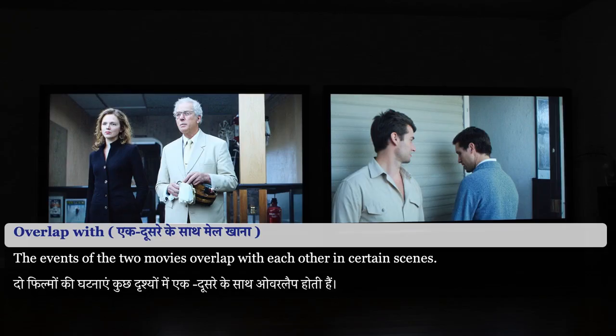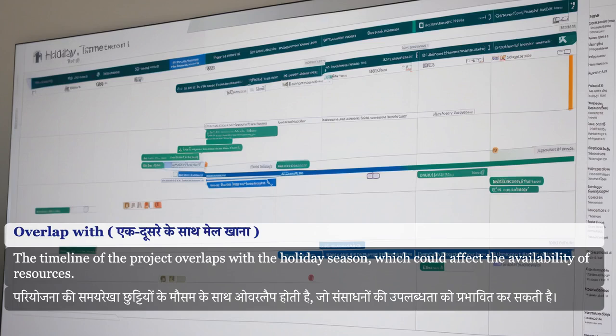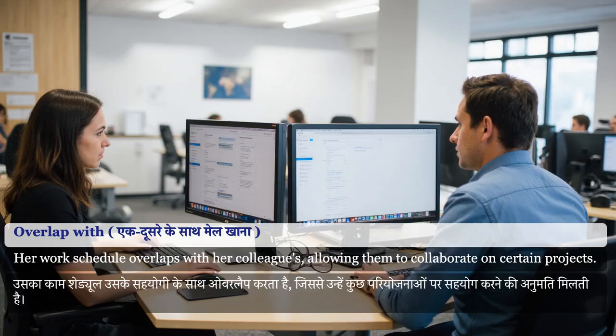The events of the two movies overlap with each other in certain scenes. The timeline of the project overlaps with the holiday season, which could affect the availability of resources. Her work schedule overlaps with her colleagues', allowing them to collaborate on certain projects.